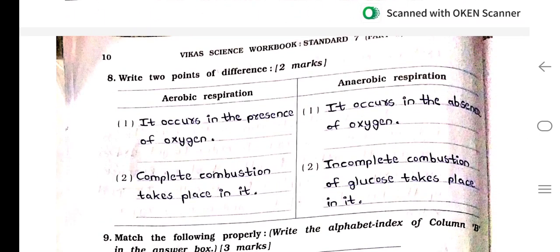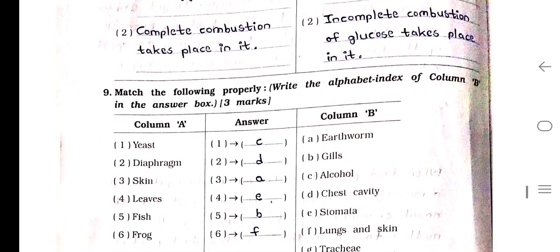Question number 8. Write 2 points of difference between aerobic respiration and anaerobic respiration. Aerobic respiration. Number 1. It occurs in the presence of oxygen. Number 2. Complete combustion takes place in it. Anaerobic respiration. Number 1. It occurs in the absence of oxygen. Number 2. Incomplete combustion of glucose takes place in it.